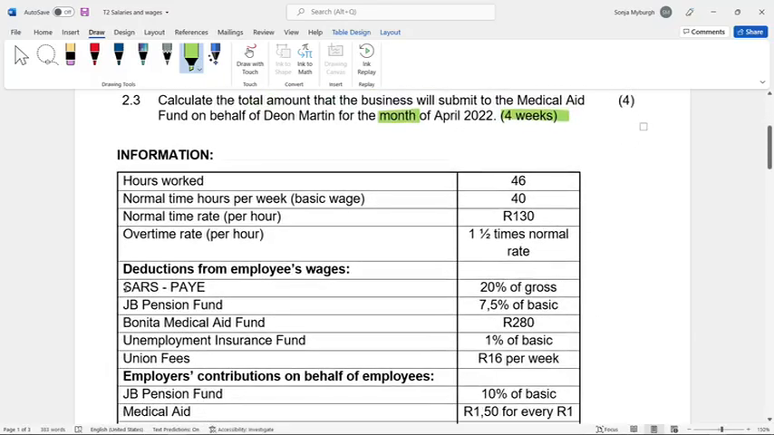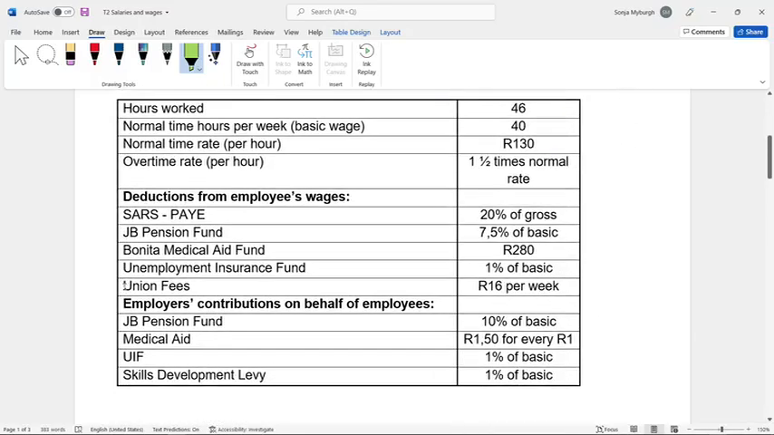If we have a look at the information that they give us, Dion has worked 46 hours. That's the total, of which normal hours are 40. Therefore, we assume that the other 6 will be overtime. He is paid 130 Rand per hour normal time, and the overtime rate is 1.5 times the normal rate. In other words, the 130 Rand that he will receive for normal time times 1.5 will give you 195 Rand that he will earn per hour for overtime.